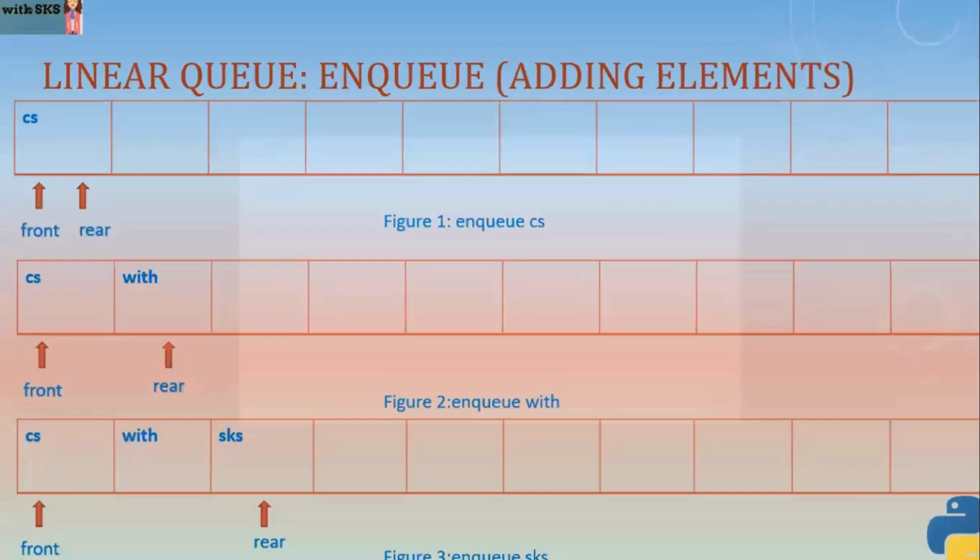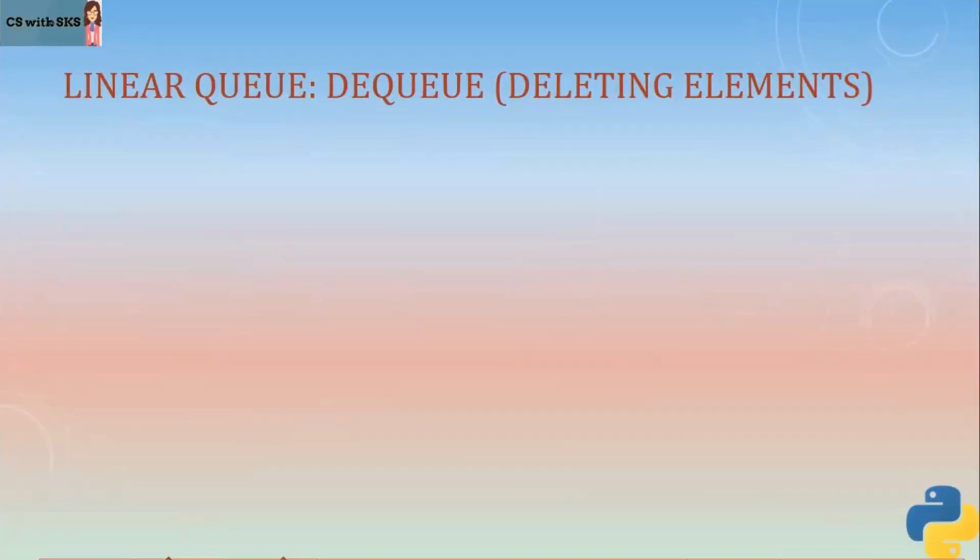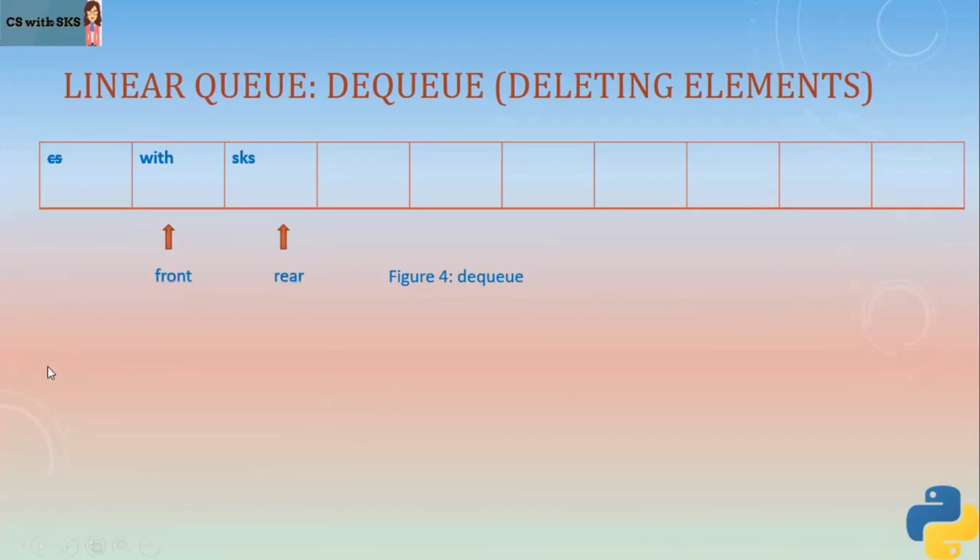Okay. Now let's see how deletion happens in linear queue. So as you know, we were having CS with SKS earlier in the queue. Now, if we delete, the first element, which is CS, is to be removed. As I said, queue works as per FIFO principle. So deletion will happen at the front of the queue. So when deletion happens, this element is removed and front pointer's value is increased by 1.